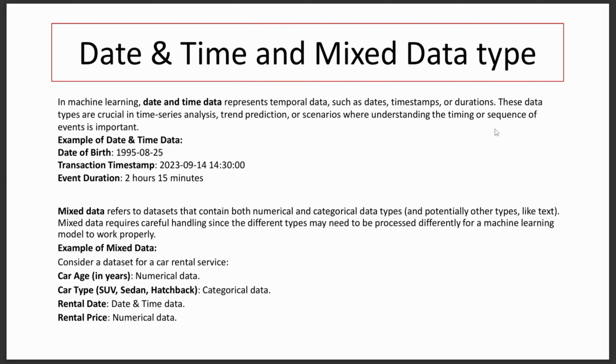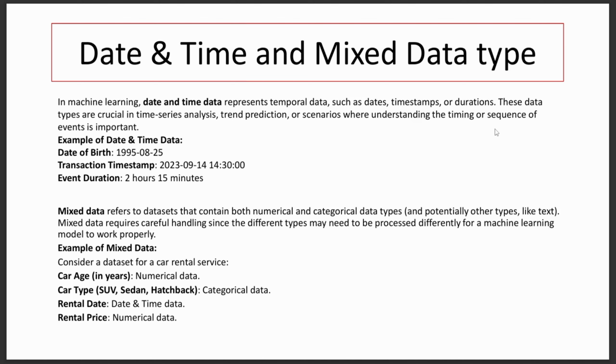The last one is mixed data. Mixed data refers to datasets that contain both numerical and categorical data types and potentially other types like text. Mixed data requires careful handling since the different types may need to be processed differently for a machine learning model to work properly. For example, consider a dataset for a car rental service, and we will have in our data: